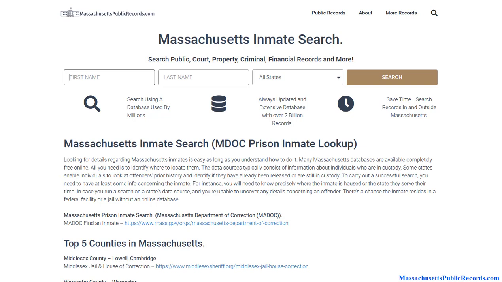So it's a tool in addition to what you have at the state level, and it gives you the opportunity to get that big picture view regarding somebody's criminal history, previous addresses, things like that.